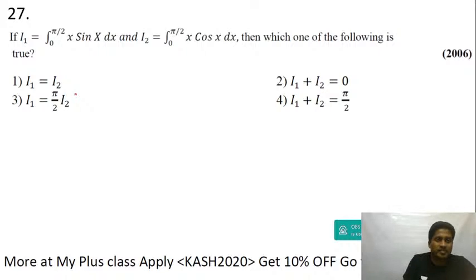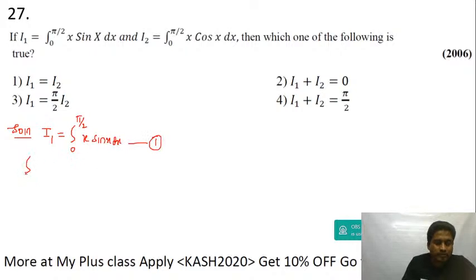Right, question number 27. I'm supposed to find a relation between I1 and I2. I1 is equal to integration 0 to pi by 2 of x into sin x dx. Let's call this equation 1.